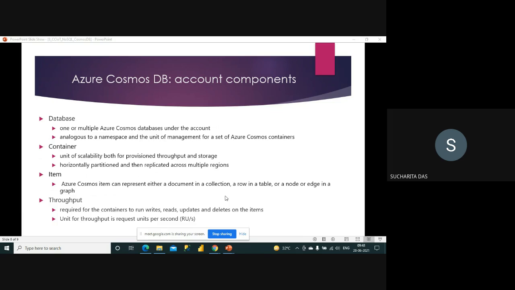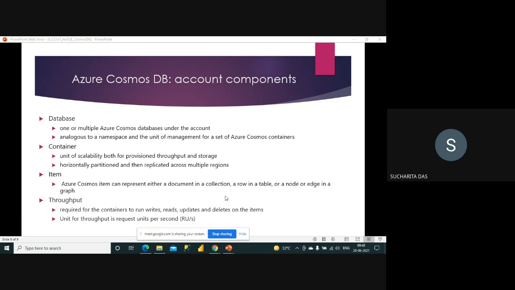Okay, so how to do it? For the step by step process, you can refer to the article, where some sample JSON documents are also given. JSON documents are nothing but the items here. As an item, you can upload a JSON document, and then you can write various queries on the JSON document. These queries are not exactly the same as the Transact SQL language, but you will find them very similar to the SQL language.